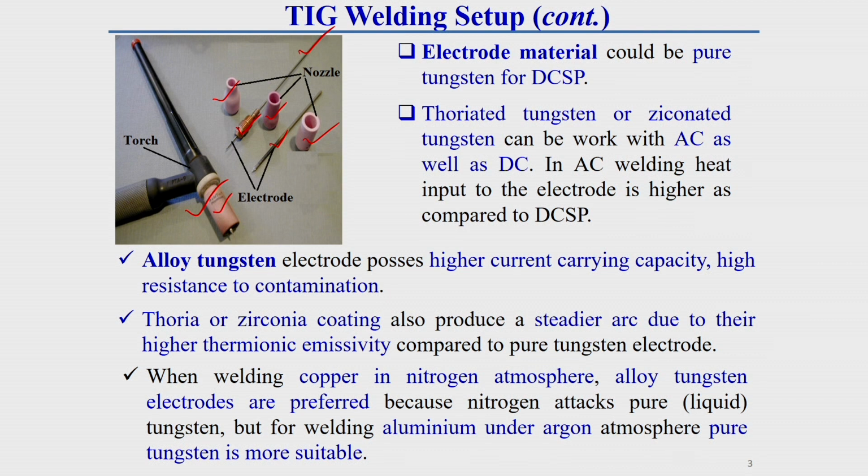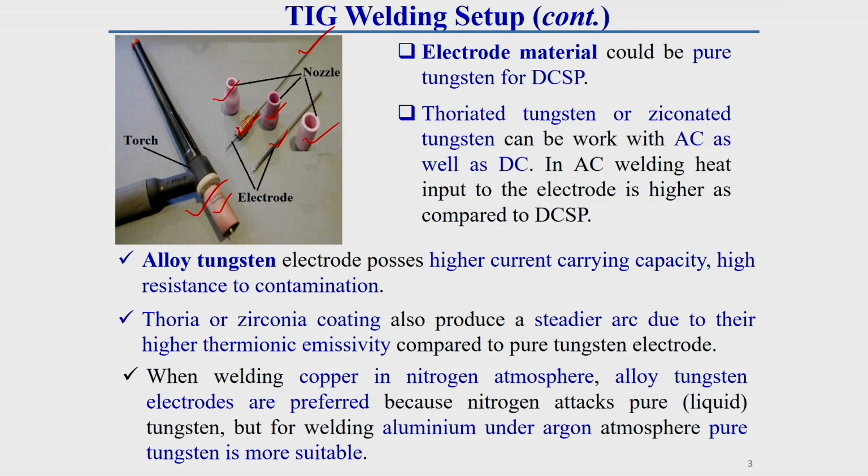One thing you should keep in mind: this electrode can be pure tungsten or some alloy tungsten. You should know the difference between pure tungsten and alloy tungsten. Pure tungsten's temperature resistance is comparatively lower than alloy tungsten. Alloy tungsten can carry more temperature than pure tungsten. Apart from this, alloy tungsten also has high resistance to contamination. In some cases alloy tungsten is preferable, in some cases pure tungsten is preferable. I will discuss in detail where.